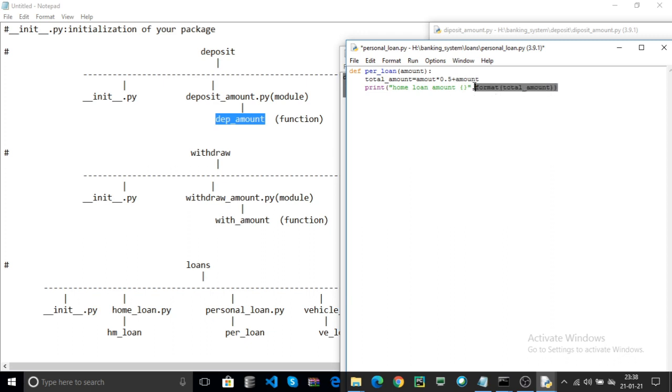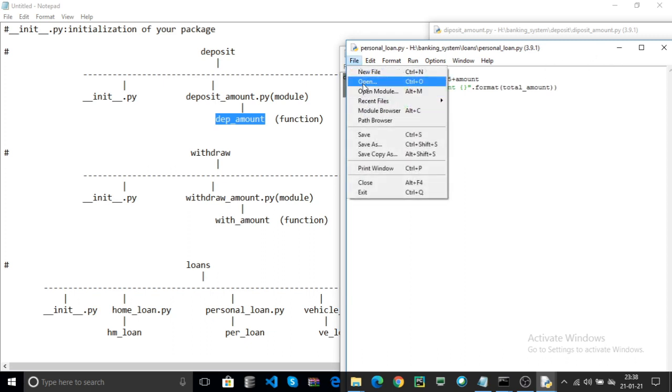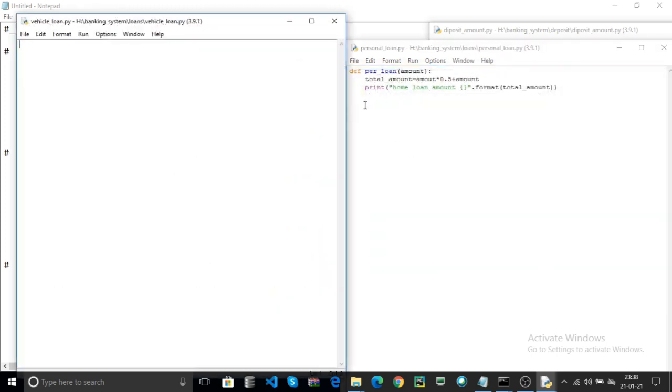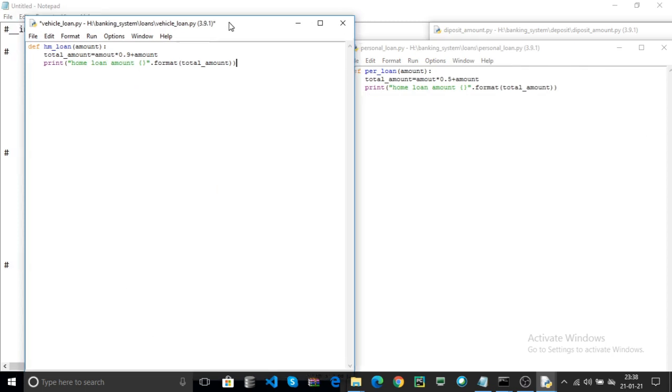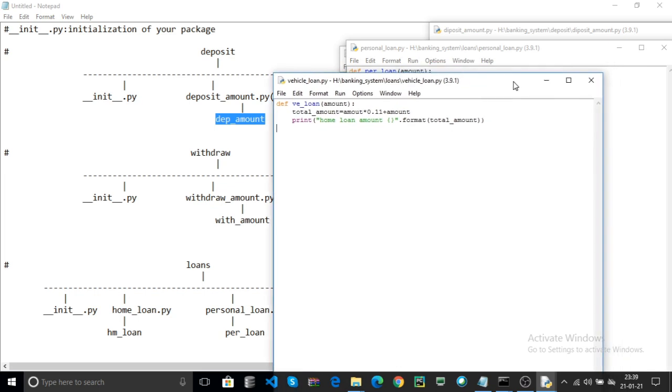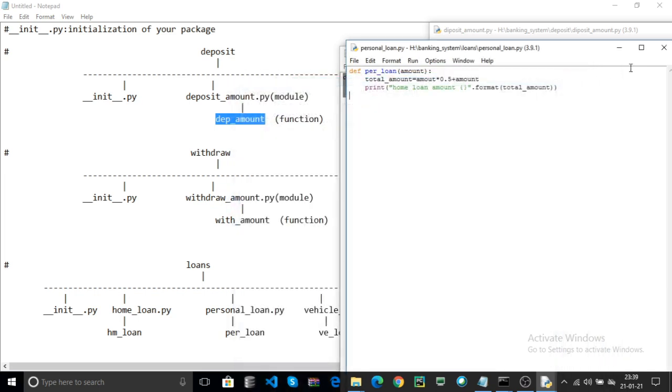Finally print your loan amount and save your file and open the vehicle loan.py. Here the function is ve_loan. Here I add some tax, for example 0.11, and print the total amount, and you can save your file. Now close all your files.